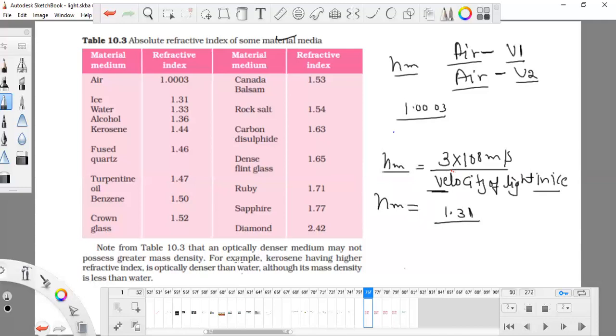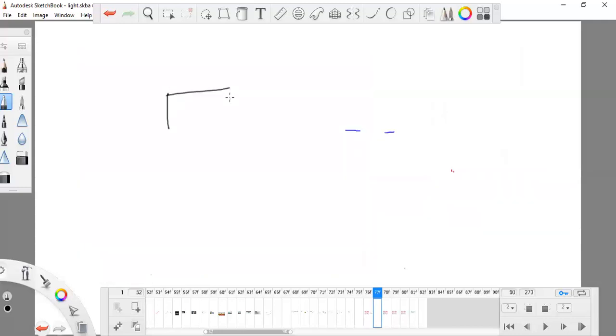The optical density is highest for diamond, you can see, because diamond is the most dense substance. If you know, diamond is the most dense element present on our earth. So what happens exactly when a light ray is passing from air to diamond? This is my air and this is my diamond.